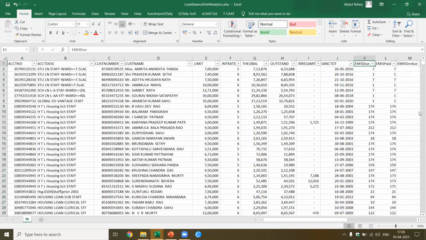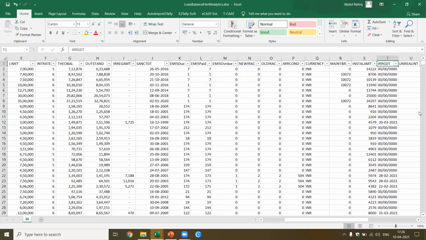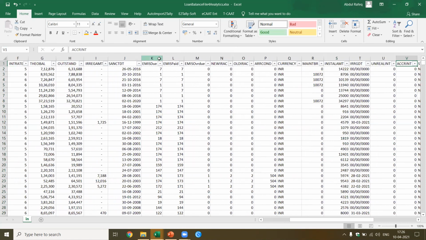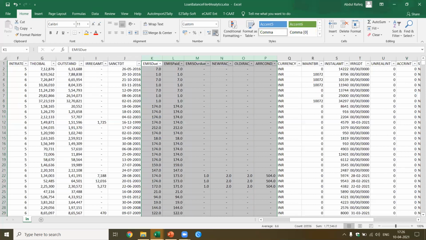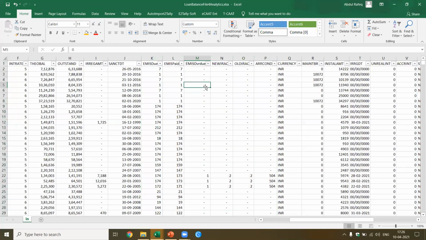Now, similarly, if you see here, I have various others. Most of these are numeric. I just go and mark it as numeric. Okay, you select up to this and you mark it as numeric. This is how you do the formatting and get the data ready for audit. Okay, it's currency like that. I'm not doing it for all the fields, I just want to give an idea.